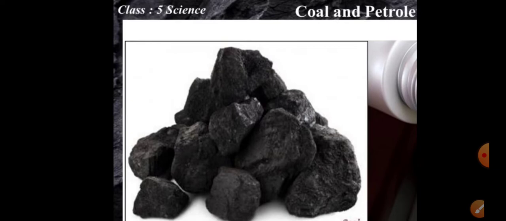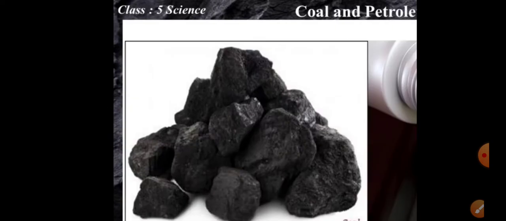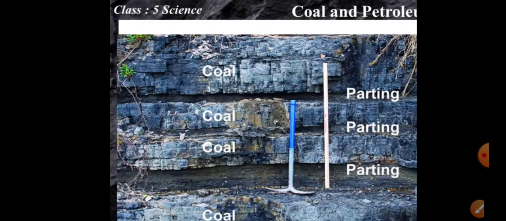Fine. Now if we talk about some more minerals, we have coal and petroleum also as minerals around us. Coal and petroleum are found in the sediments, right? We have done that coal is found under the earth's crust, on mining. And how is it formed? It is formed from sedimentary or igneous rocks. When they get buried under rocky material, they get converted into the fuel which we call coal. So it is also a type of mineral.